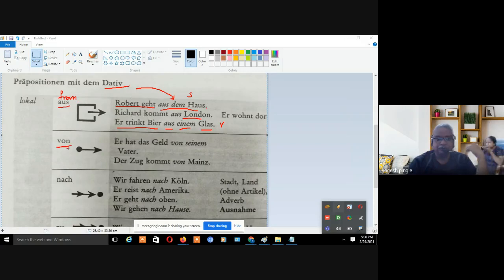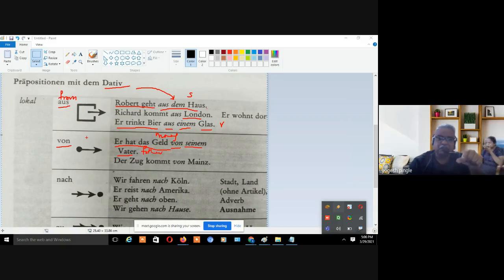Then "von". "Von" is also "from", but here "von" has got a different meaning, like Erhard hat das Geld von seinem Vater. Geld means money, Vater means father, right?